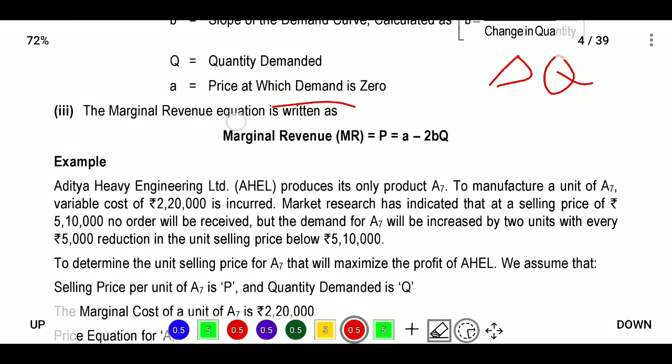Here the marginal revenue formula will be P is equal to A minus 2BQ. P is the price, A is the price at which demand is 0, minus 2 times B, which is change in price divided by change in quantity, and Q is the quantity.